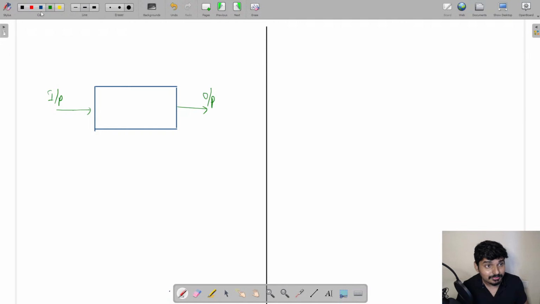Let me tell you, function also behaves like a machine. f of x like a machine.